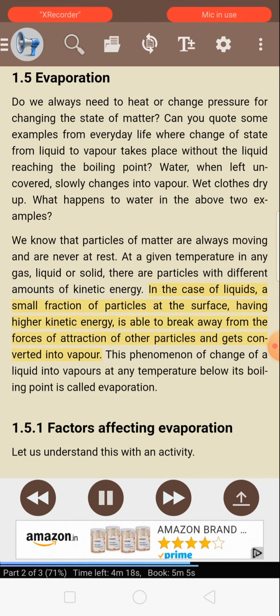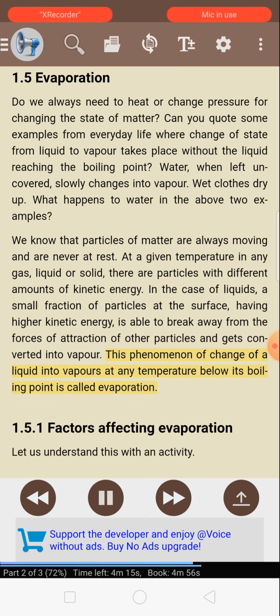In the case of liquids, a small fraction of particles at the surface having higher kinetic energy is able to break away from the forces of attraction of other particles and gets converted into vapor. This phenomenon of change of a liquid into vapors at any temperature below its boiling point is called evaporation. 1.5.1 Factors affecting evaporation. Let us understand this with an activity.